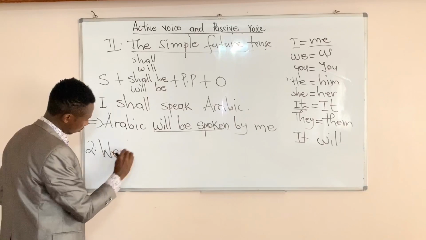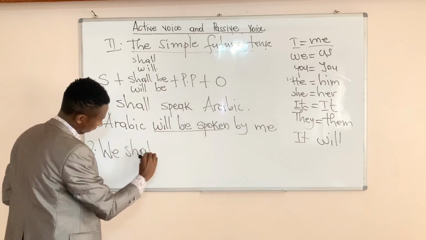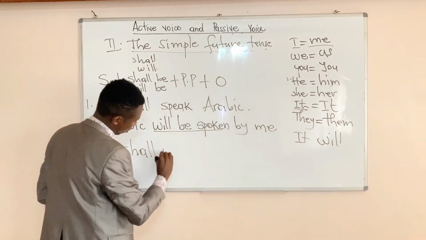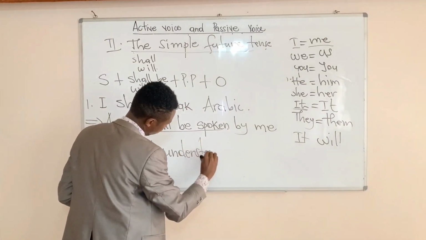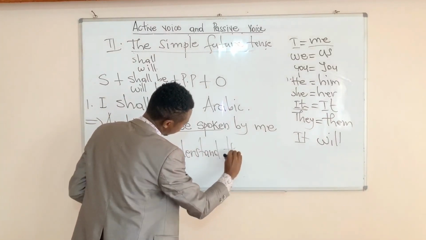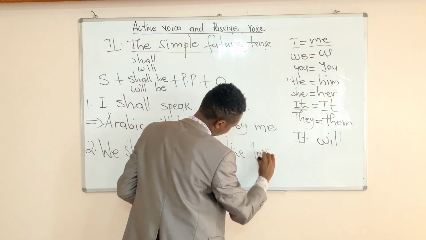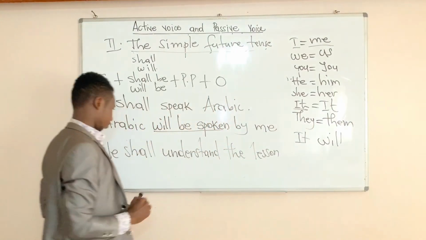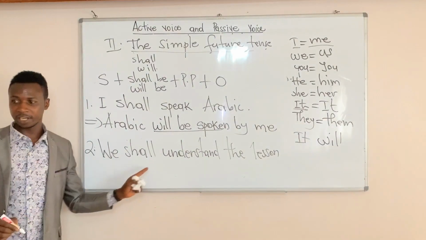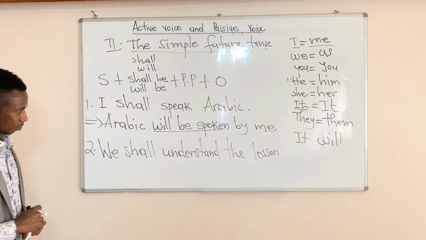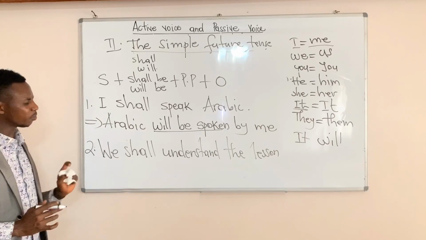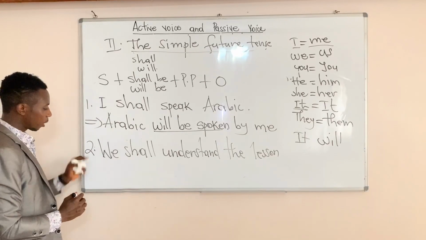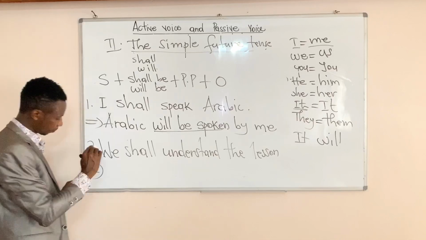Second example. We shall understand the lesson. All together, we shall understand the lesson. Okay? The sentence is also in the simple future tense. Now change into the passive voice.